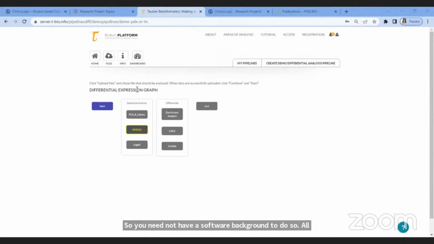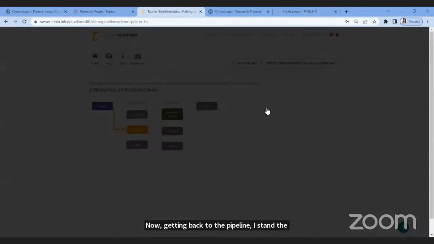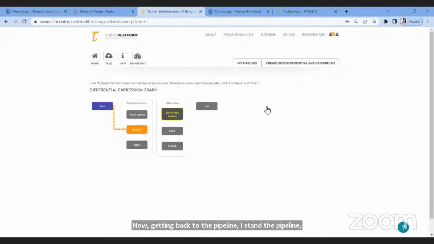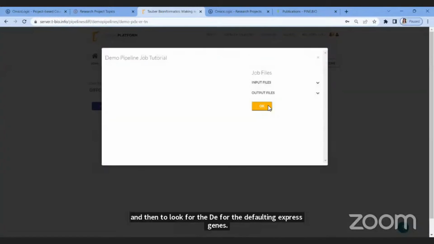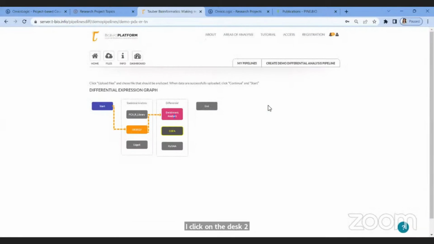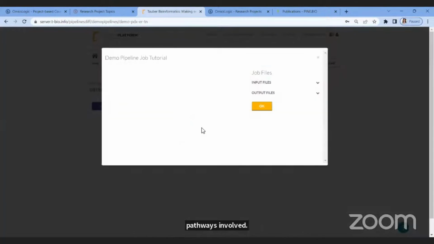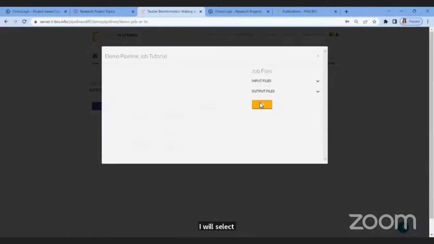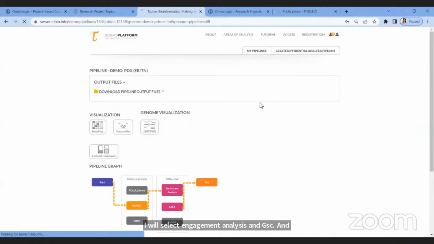All right, now getting back to the pipeline, I start the pipeline, and then to look for the differentially expressed genes, I click on the DESeq2 option, and then to look at the pathways involved, I will select enrichment analysis and GSEA and simply end my pipeline. Now, when I end my pipeline, as I told you, it's a demo pipeline. We already have our results put together.